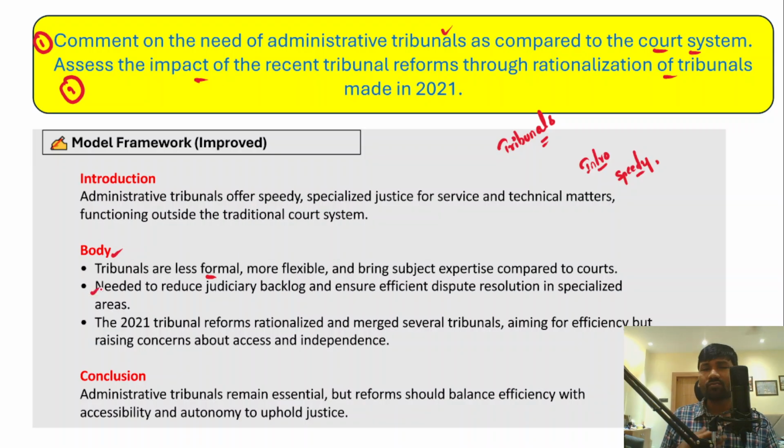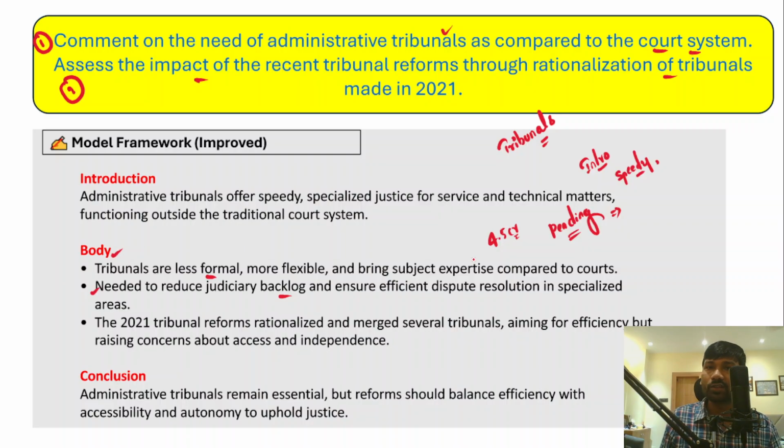And then you can also mention that there is a huge judicial backlog or pendency of cases. Around 4.5 crore cases are pending across the judiciary in various courts, right? So because of this backlog, there is a need to establish administrative tribunals so they can ensure speedier justice and a faster disposal rate as well.